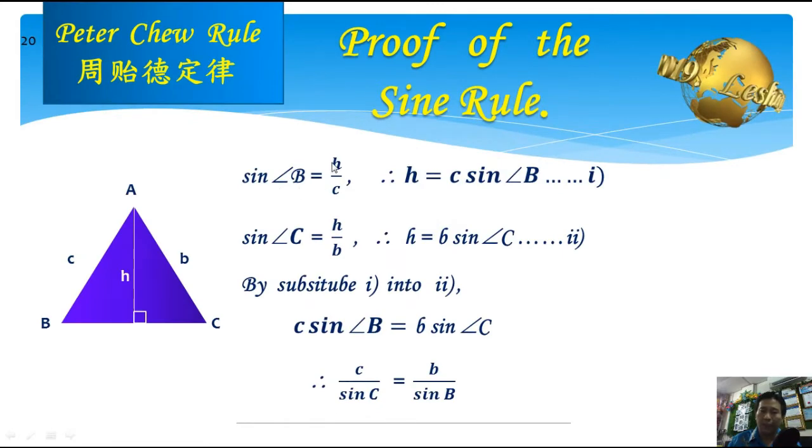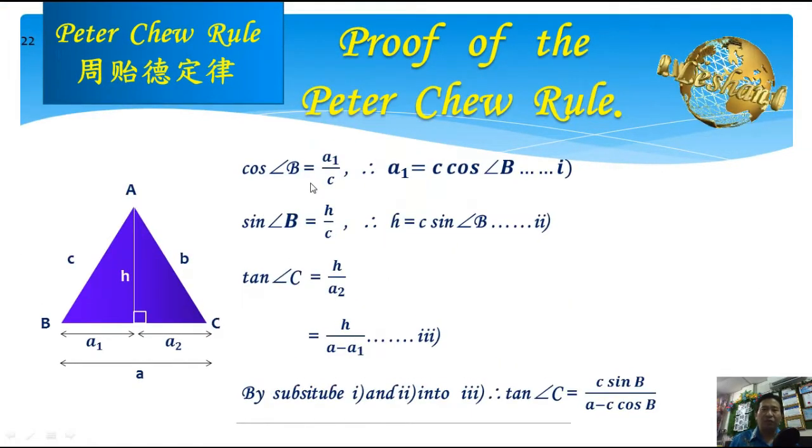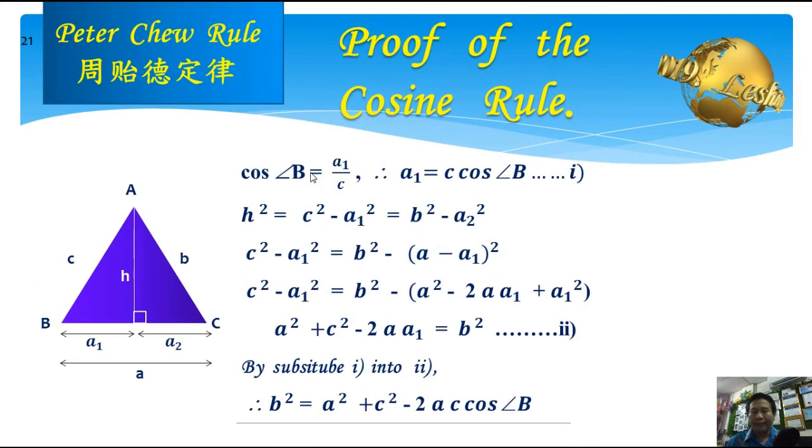Sine B equals h over C. So this is why I say, before I discover my rule, I see the proof of sine rule and cosine rule. For cosine rule, we can see the founder of the cosine rule used Pythagoras theorem, as mentioned, to build his cosine rule. As here, actually it is